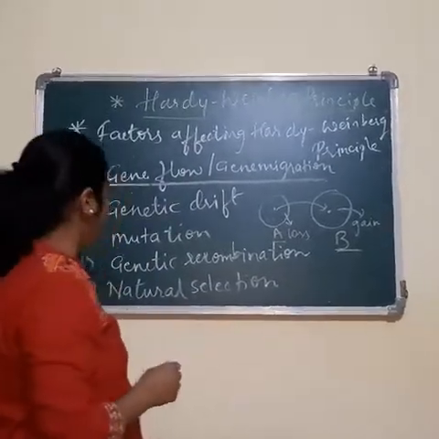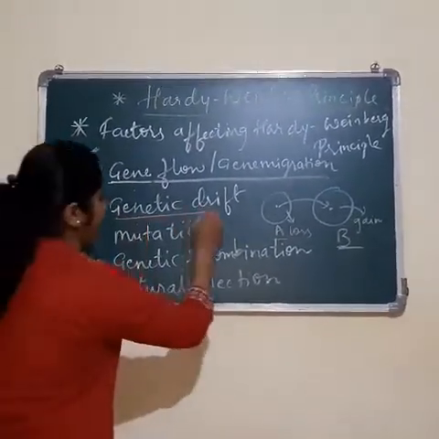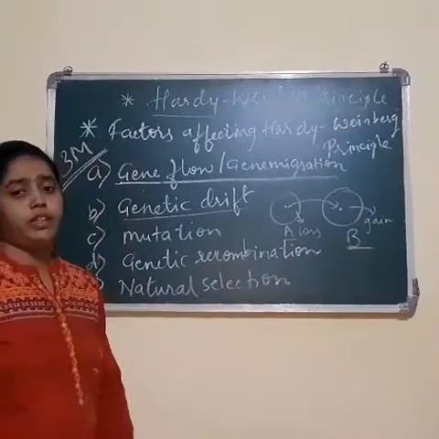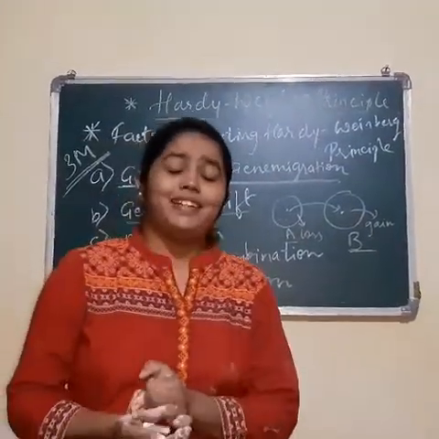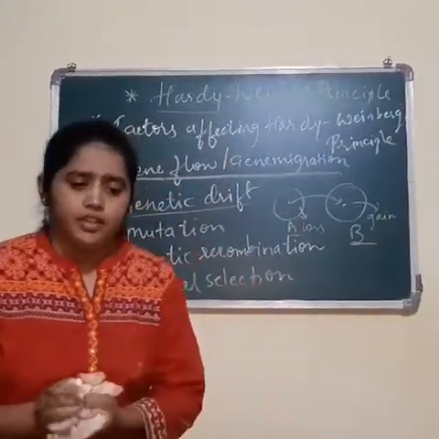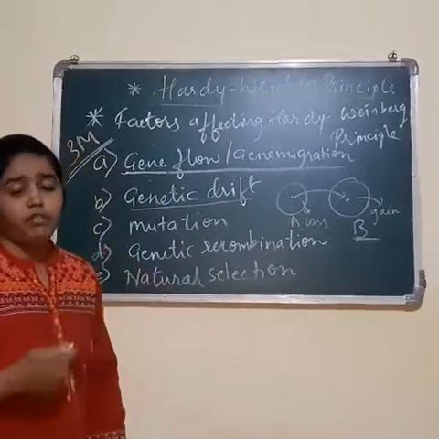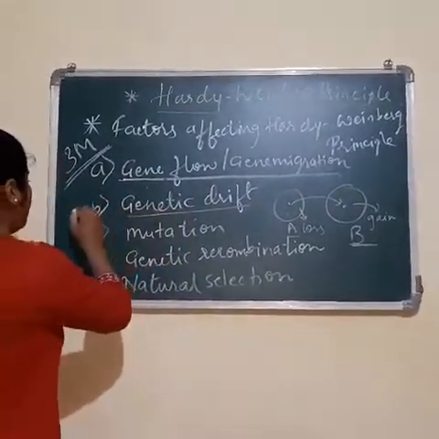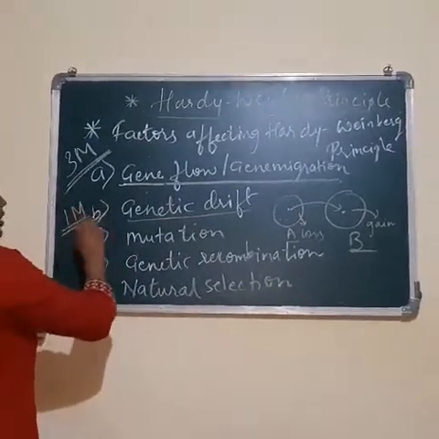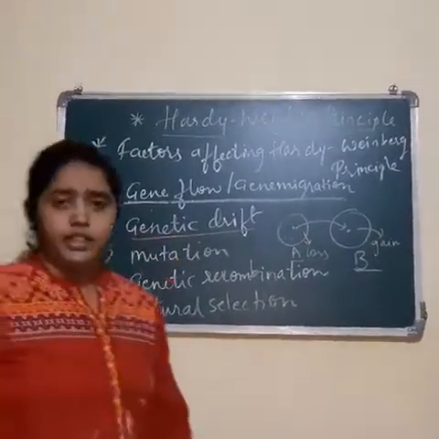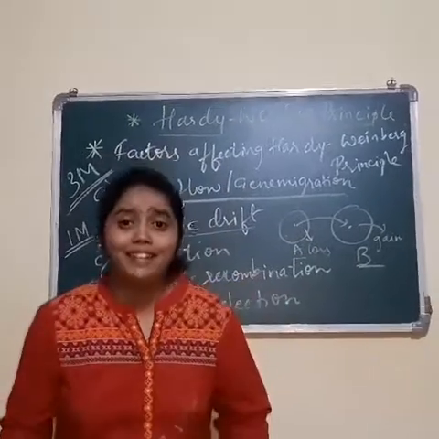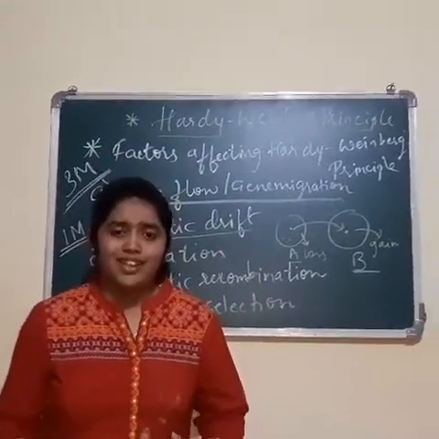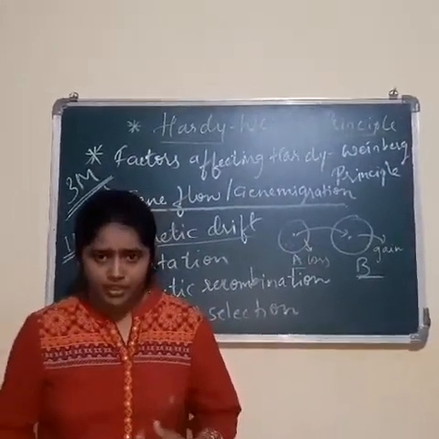Then the next one is genetic drift. What do you mean by genetic drift? It is an accidental random change in the gene frequency or allele frequency of a given population. This can also be asked as a 1 mark question: define genetic drift. Genetic drift is an accidental random change in the gene frequency of a population.